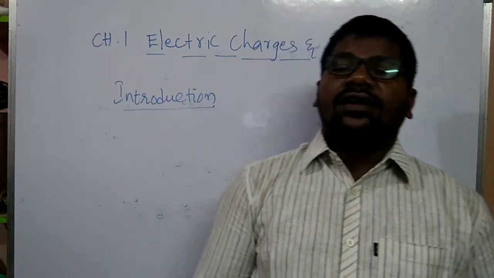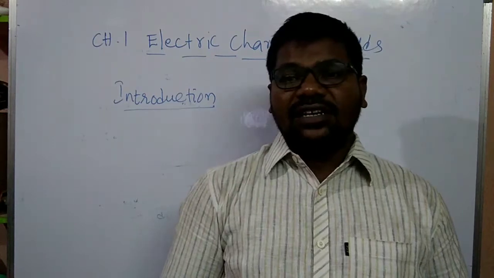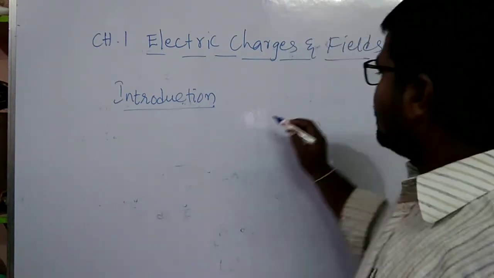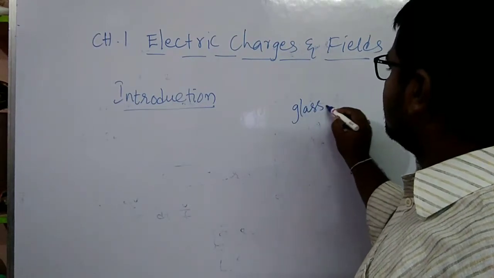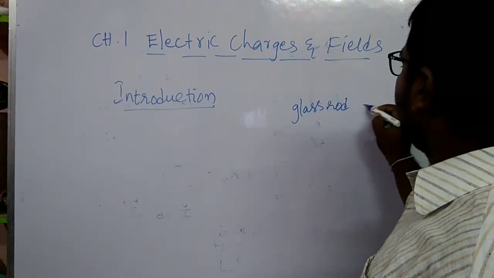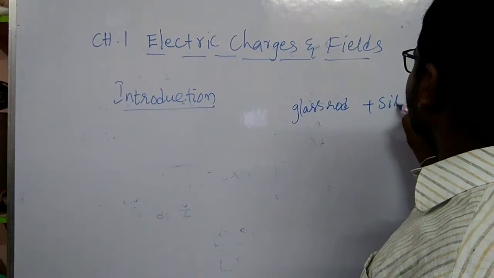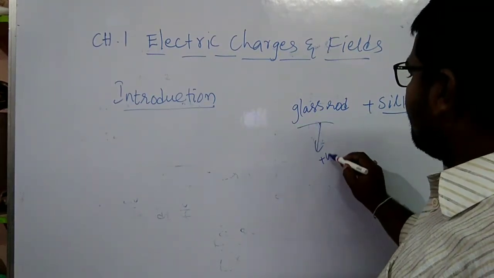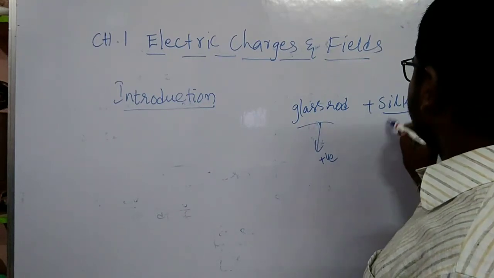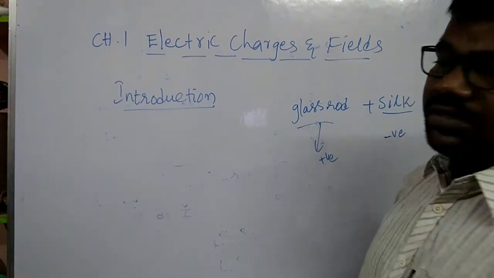Whenever a glass rod is rubbed with silk cloth, the glass rod gets positive and silk cloth gets negative charge.